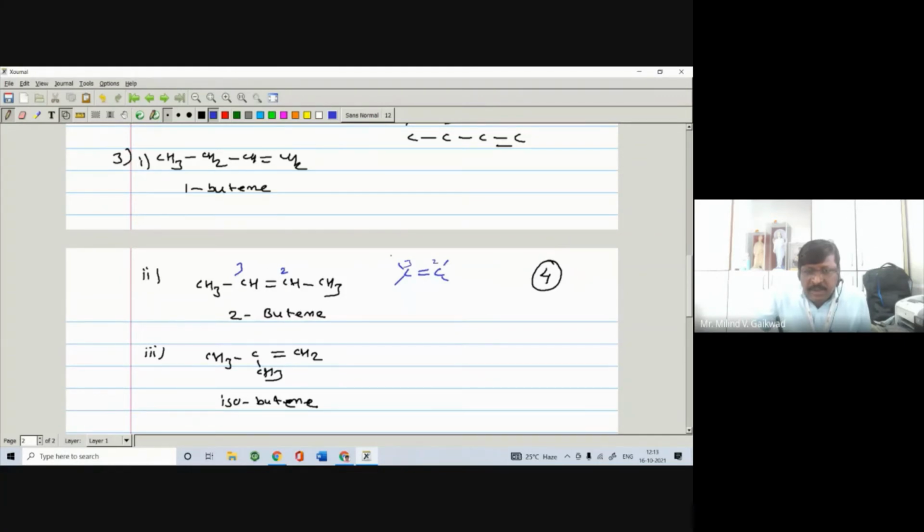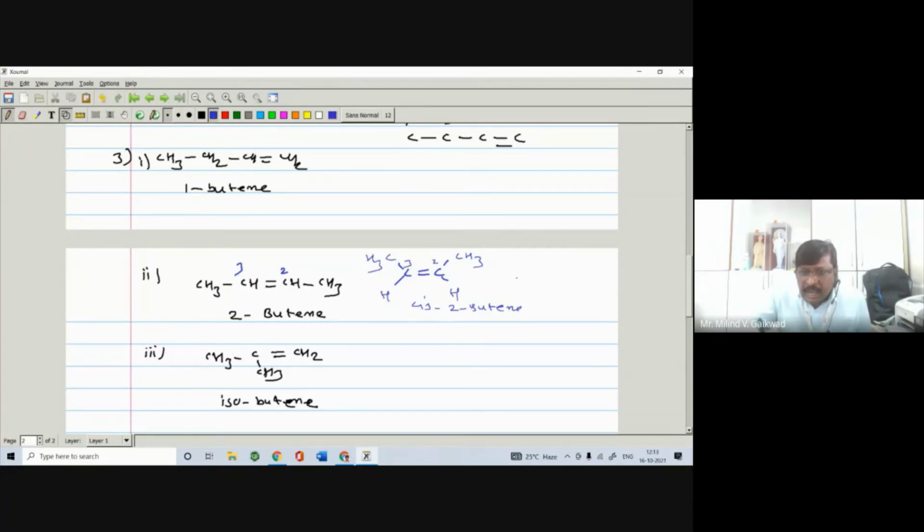When the similar groups, methyl group and methyl group, are on the same side, and H and H are on the same side, we can say it is a cis alkene, cis-2-butene. And if these are on different sides, then it is called trans-2-butene.